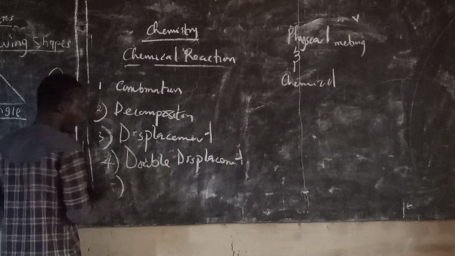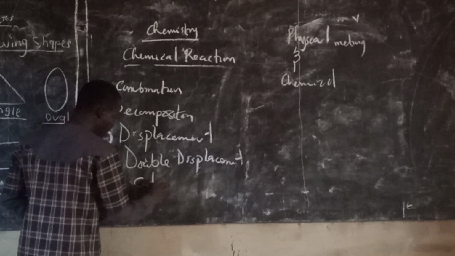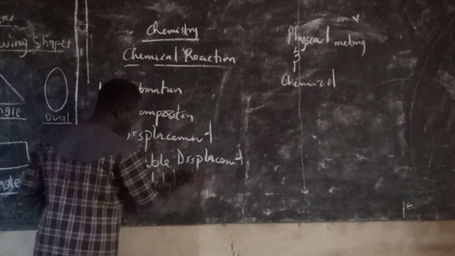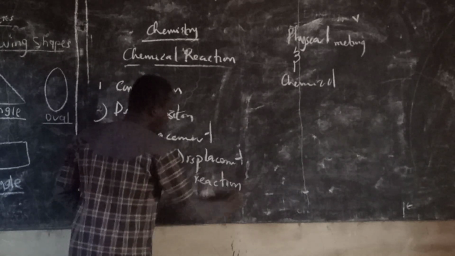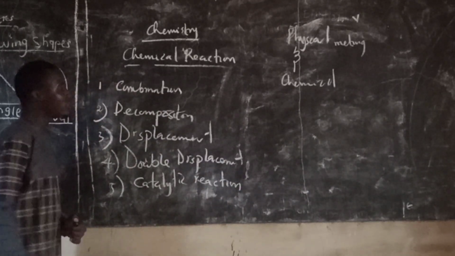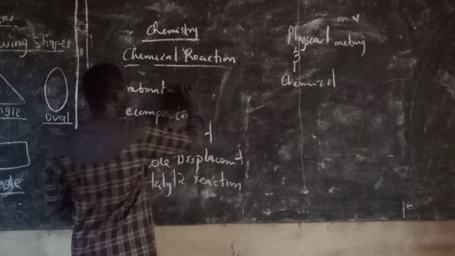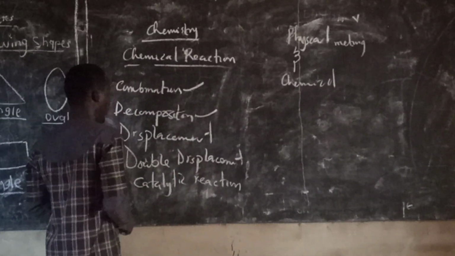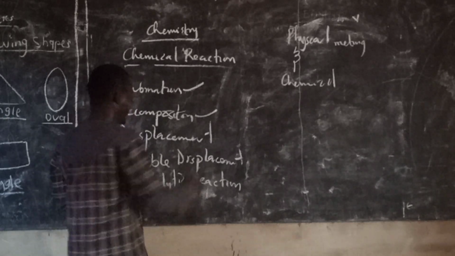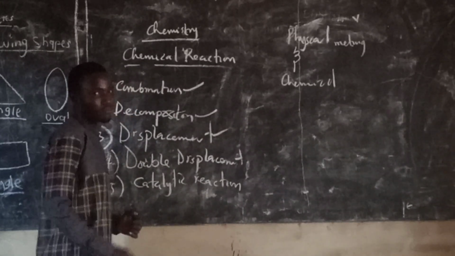And number five, we have catalytic reaction. But in today's class, our focus will be on combination reaction, decomposition reaction, and probably displacement reaction.